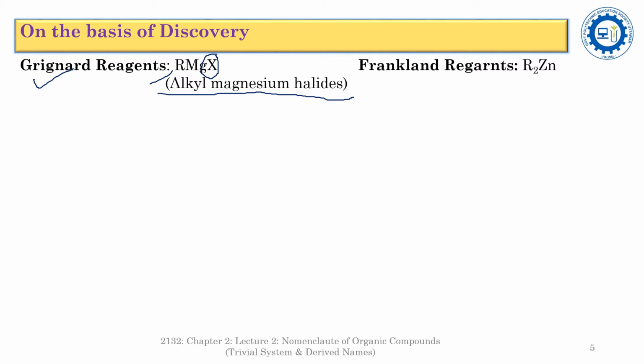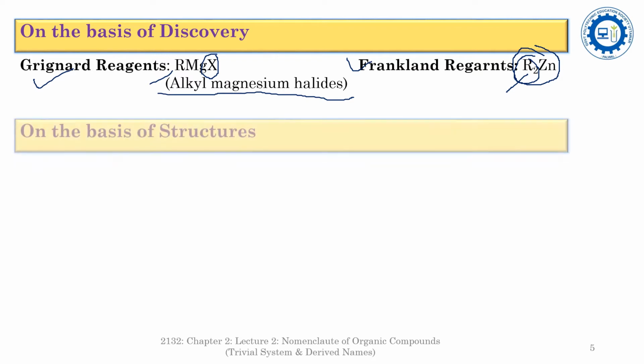The organic compounds belonging to the chemical series dialkyl zinc, represented by R2Zn, where R represents the alkyl groups, was discovered by the scientist Frankland. So the organic compounds belonging to the chemical series R2Zn are named as Frankland reagents.